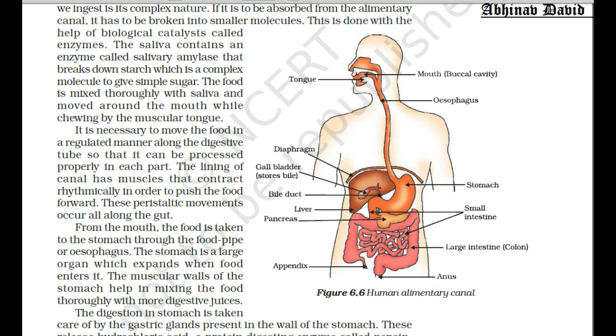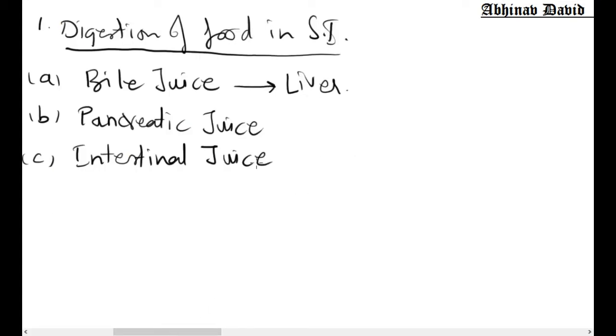On the right side of the abdominal cavity, liver is there, and just below the liver there is a small pouch called the gallbladder, which stores the bile. So liver secretes the bile and the bile is stored by the gallbladder.